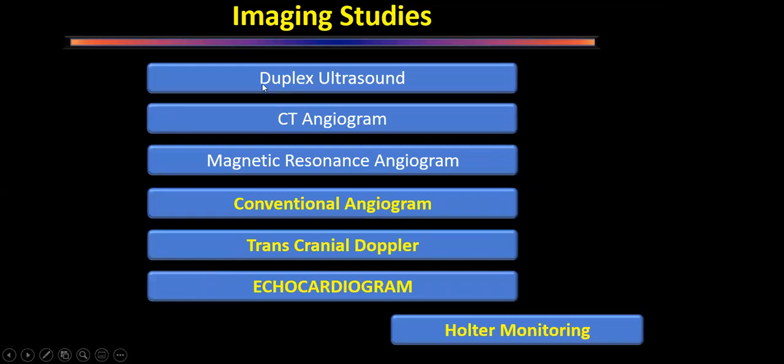All the patients who have come to us with symptoms of carotid artery disease or symptoms of stroke or TIA, it is a class 1 recommendation of ESC 2017 that an echocardiogram should be done. We must rule out the cardioembolic causes of the stroke also, and that is required. And it is a class 2 recommendation to do Holter monitoring, because atrial fibrillation also might be one of the causes of cardioembolic stroke. So these are the imaging studies which we are supposed to do. We'll see the pros and cons of all of them one by one.